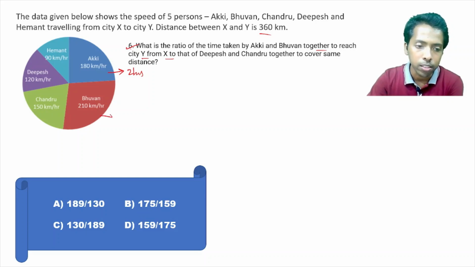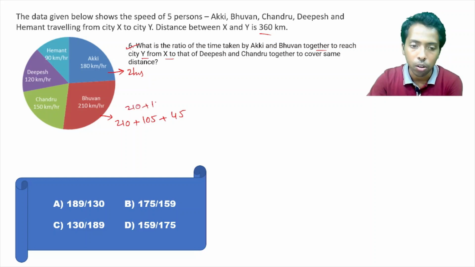Okay. Bhuvan moves 210 kilometers per hour. Total is 360. So 210, and at half that speed, 105. So then 150 is left, and 150 can be separated like this.